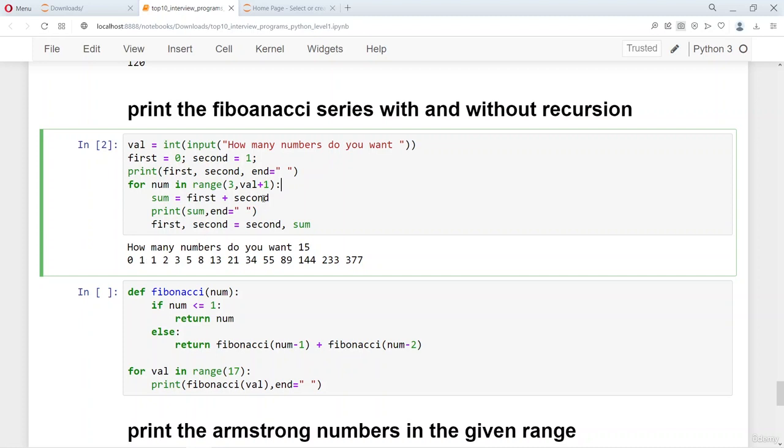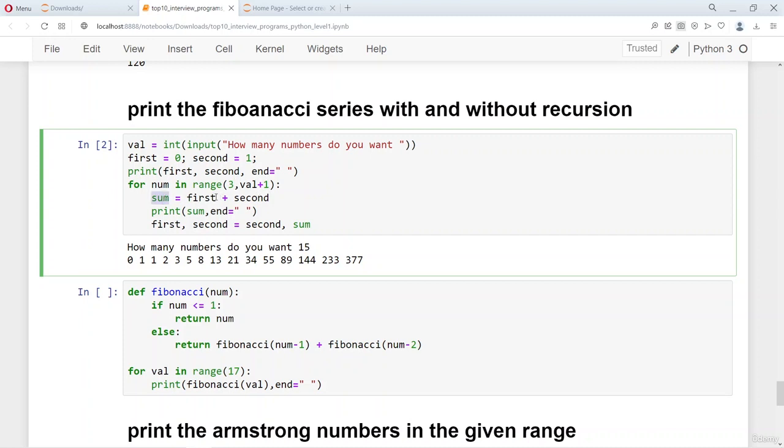So we store the numbers as first and second, and then the first and second move on as we move forward. So this is just an iterative method to print the Fibonacci series, and it will go till val plus 1 because the range completes 1 before the number that is provided here. So which is why we go till val plus 1. The first two numbers are already printed here, which is 0 and 1, and that is why we start from 3. So I hope that makes it clear.